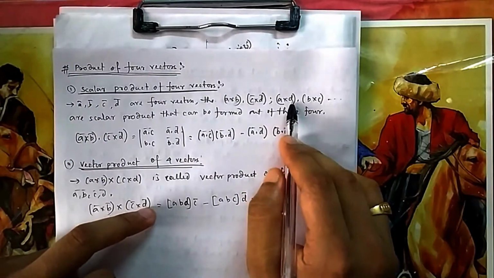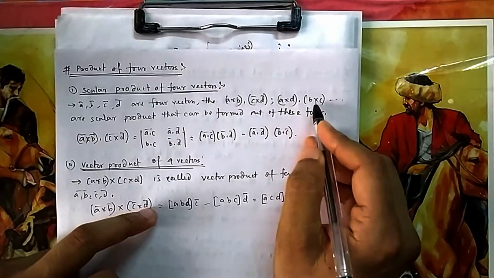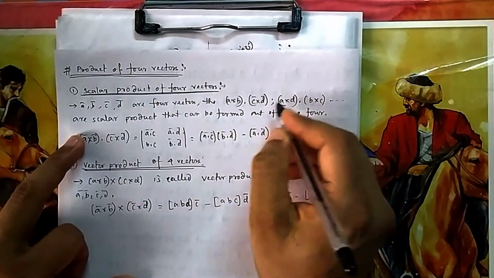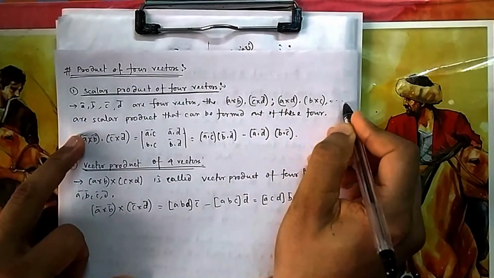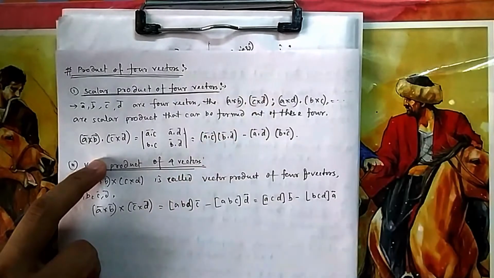Or you can do it with A, D, B, C also. These are all the possibilities. Or you can say B, D first, then A, C, whatever. All these possibilities I have written, that's why the commas and dots. So these are all known as scalar products of 4 vectors.